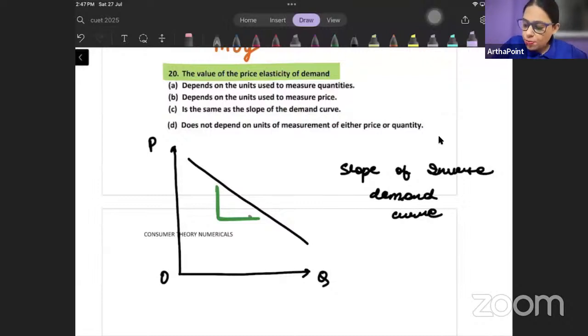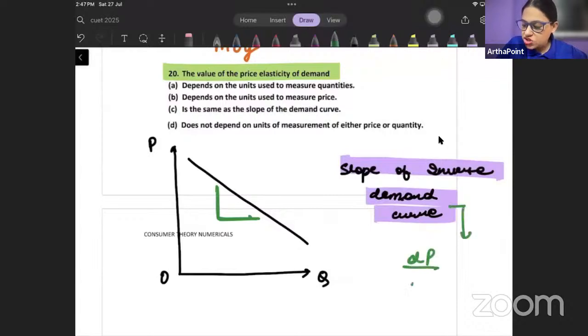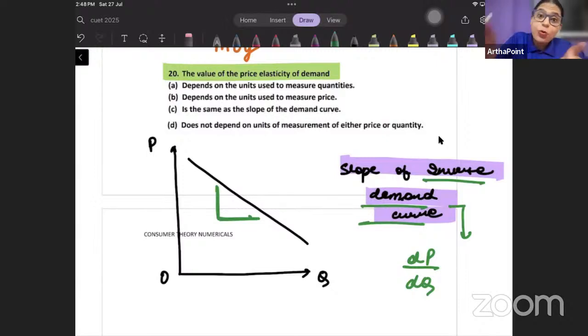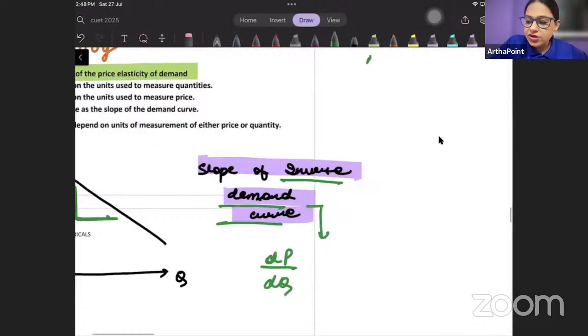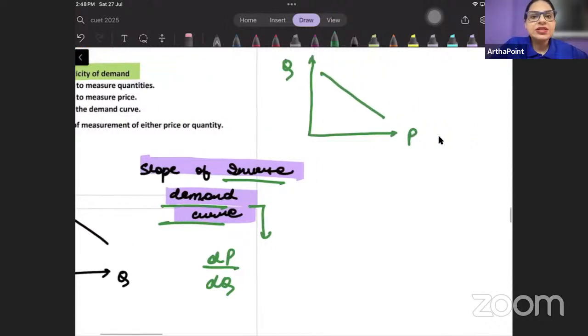So the slope of my inverse demand curve is how price changes as quantity changes. ये inverse demand curve का slope हो गया. And even if I were to find the slope of demand curve, है ना? तो demand curve means quantity as a function of price. तो भी what would have been its slope? Perpendicular by base.